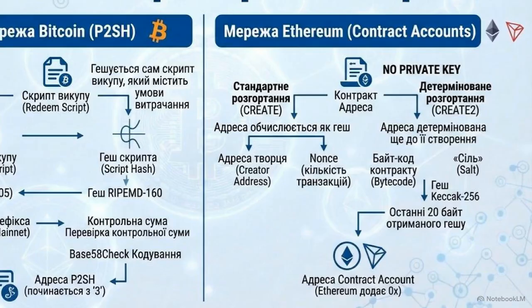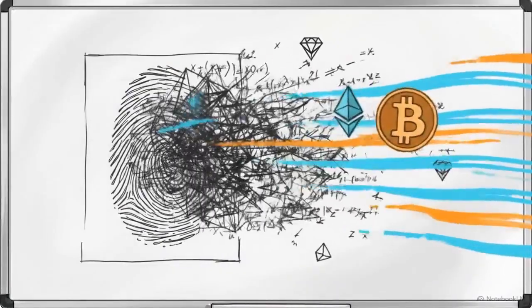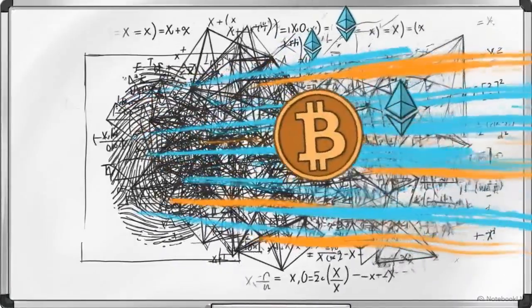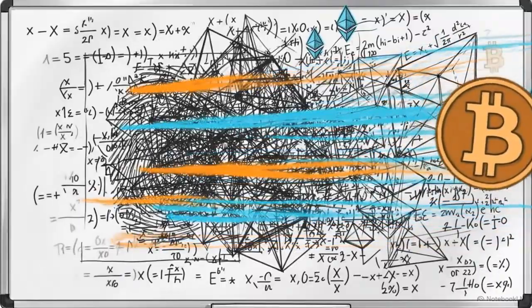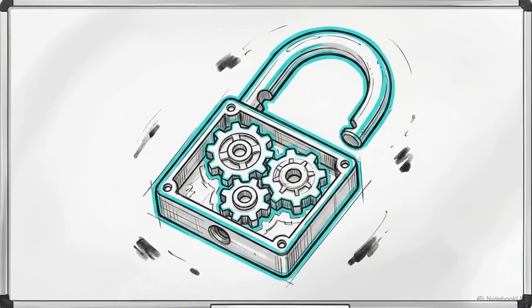Ethereum takes this further with contract accounts, deployed via opcodes. The critical architectural difference is stated right here: no private key. A contract account cannot initiate its own transactions. It is controlled entirely by its internal bytecode logic. The trajectory of address design shows a clear shift. We are moving away from simply proving your identity with a cryptographic signature toward proving that you can satisfy the programmatic demands of a smart contract.